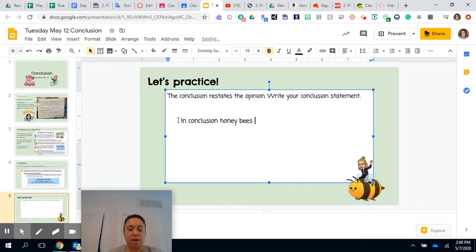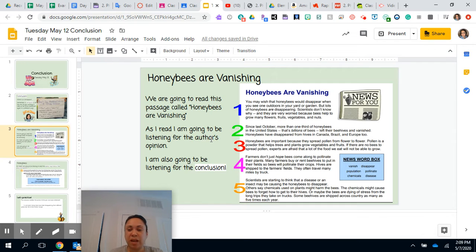honeybees have been disappearing. Oops, I spelled disappearing wrong. Disappearing in different places, from different places, like the United States, Europe, and I'm going to go back to see what it says. Europe, Canada, and Brazil.